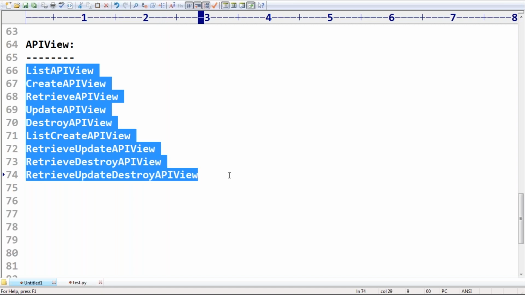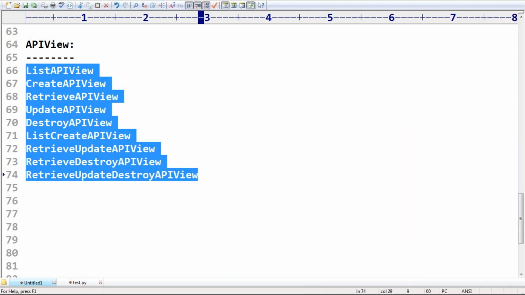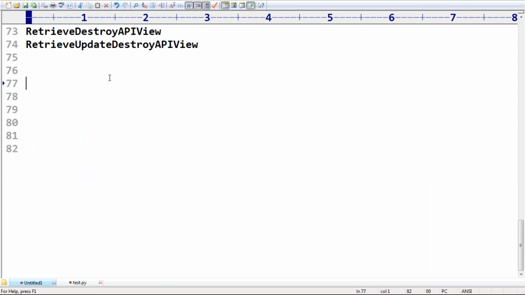But anyway, among these, if you want to implement total CRUD operations, how can you do that? This one is responsible to perform list and create, and these ones are responsible to perform the remaining operations. Only two endpoints are enough to perform the required operations. Sir, if you want, we can convert into a single endpoint also, but complexity wise, as of now it is not recommended. That's all. This is what we covered.